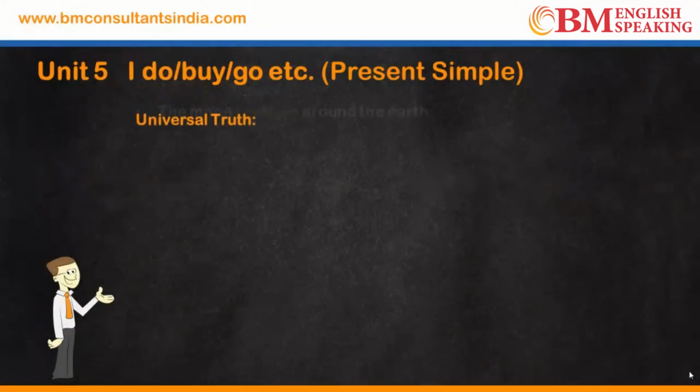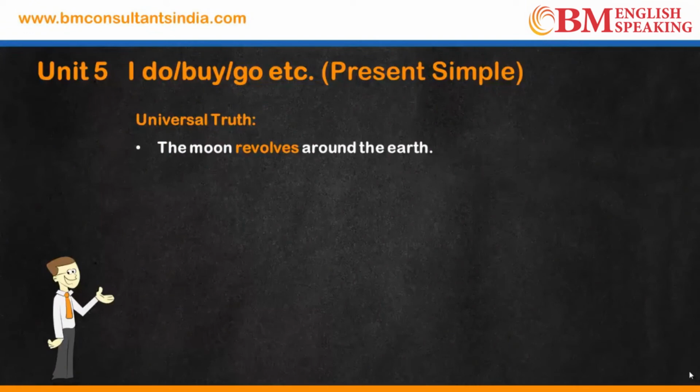Let's look at some examples with universal truth. The moon revolves around the earth. For the moon, the pronoun that we use is it. With it, we use revolves. The moon revolves around the earth.